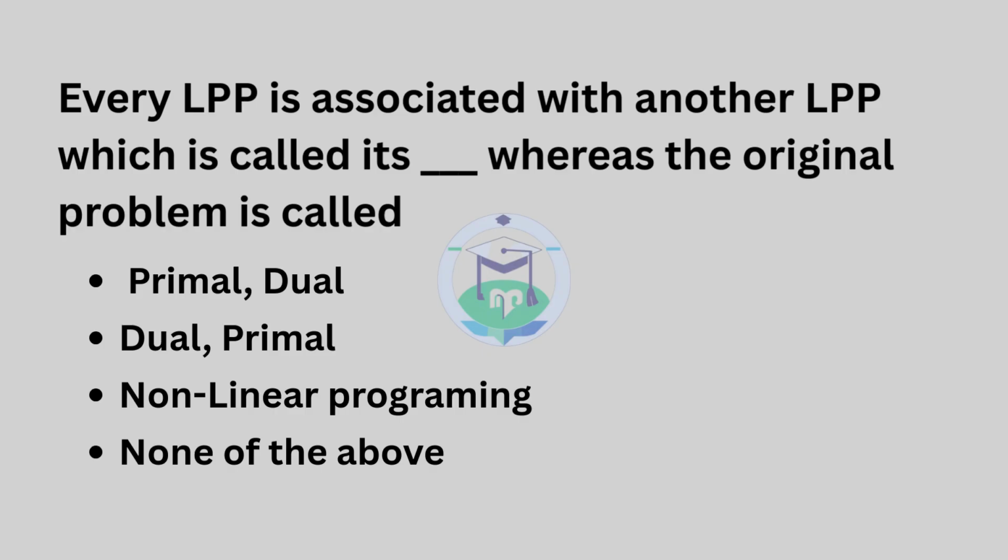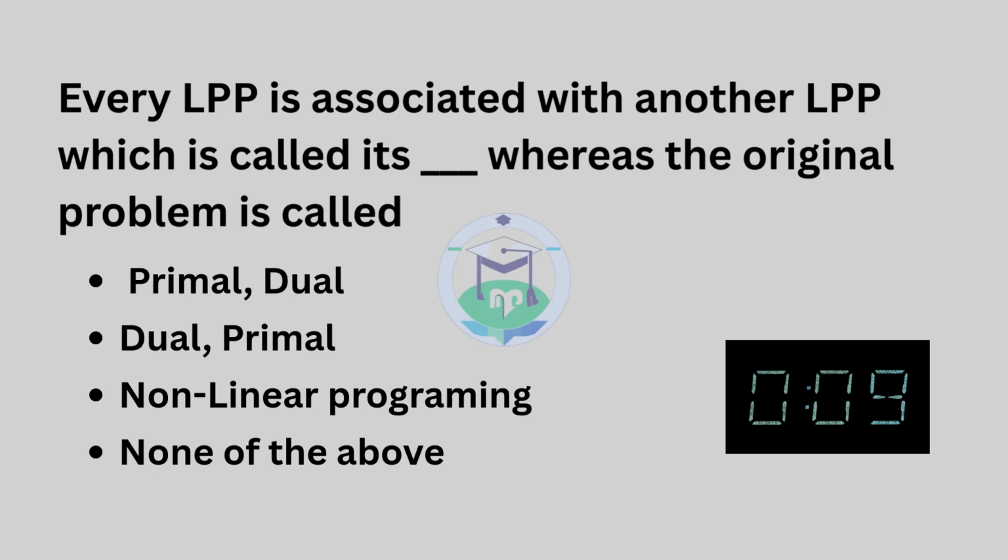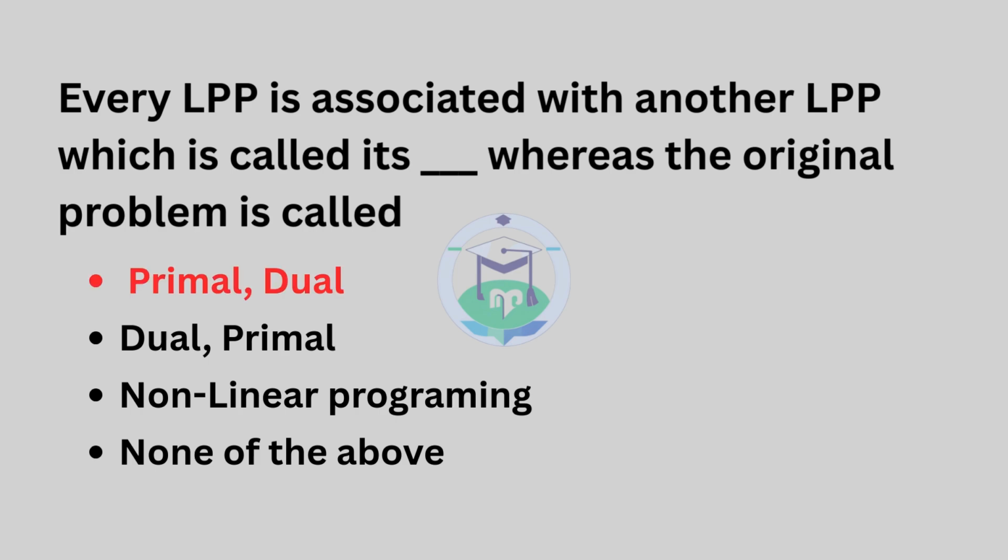Question number 19. Every LPP is associated with another LPP which is called its dash, whereas the original problem is called dash. The answer is option 1, dual and primal.